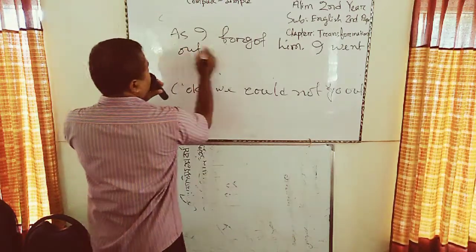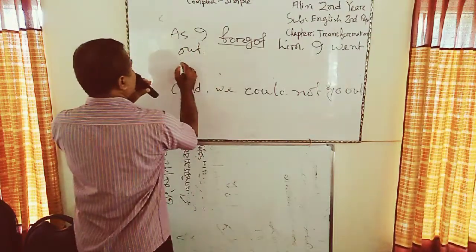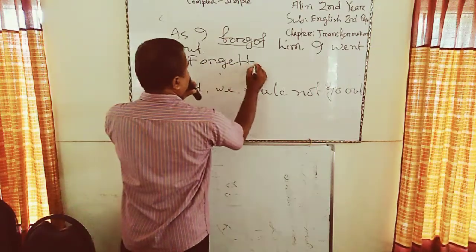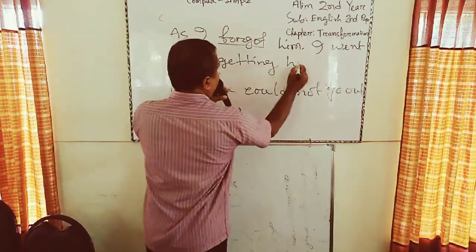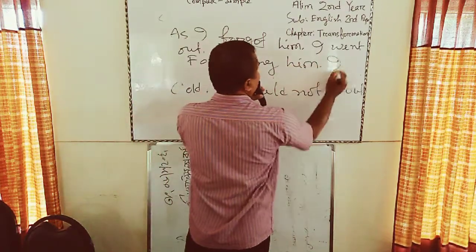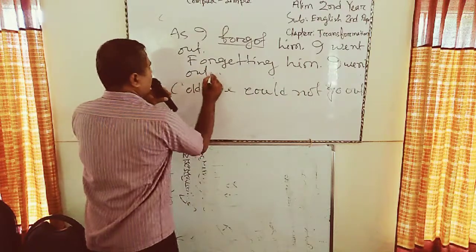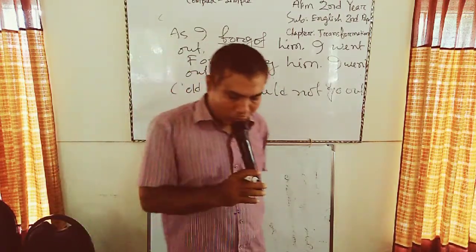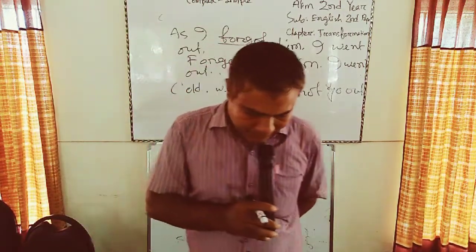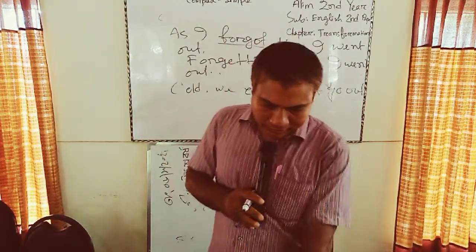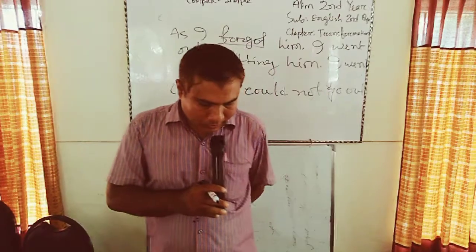Here we can use a present participle in the first verb: forgetting him, I went out. If we give examples, we can give various examples. You have to practice in your exercise book at home.